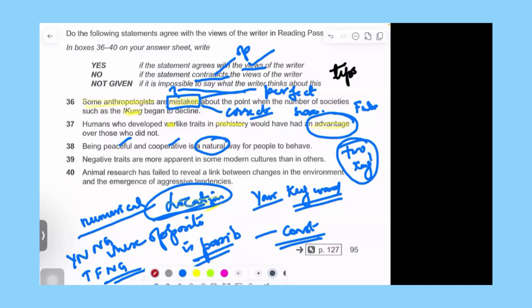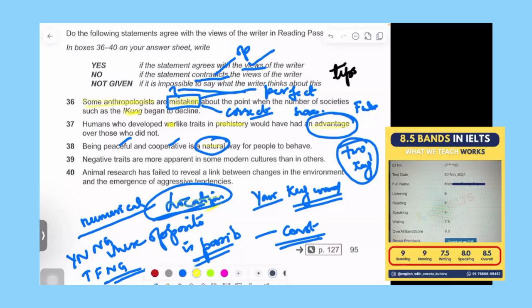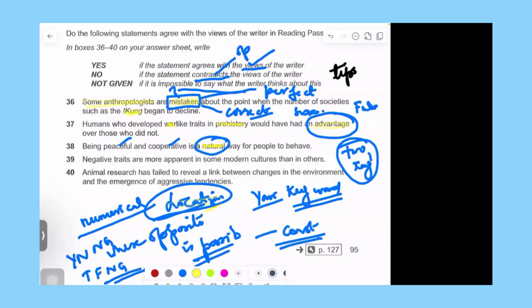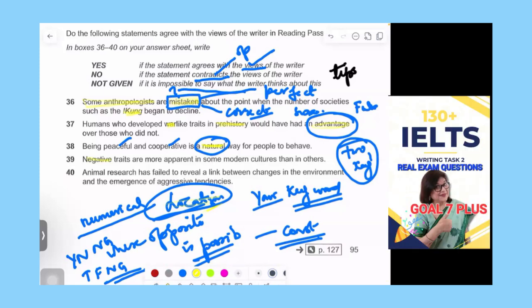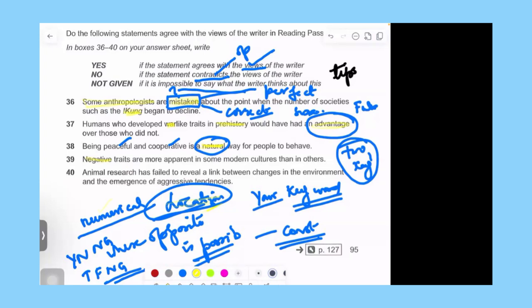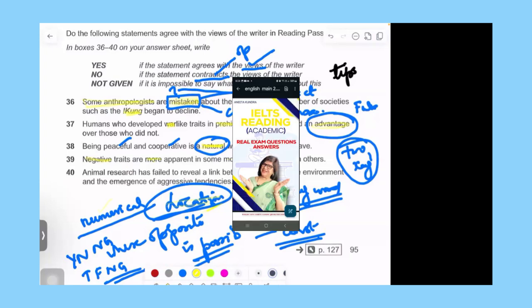It's not that only one word matters. Now, negative traits could be negative here, they could say positive also, because I'm saying it could be a numerical or where the opposite is possible. So is more apparent in some modern cultures than the other. With modern cultures you can find the location. Traits also could be a location word, but more here is numerical.